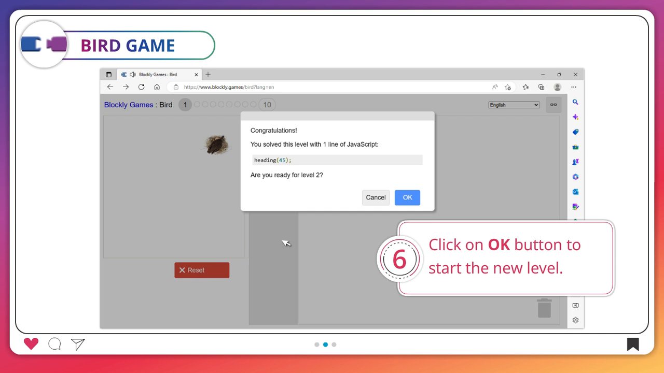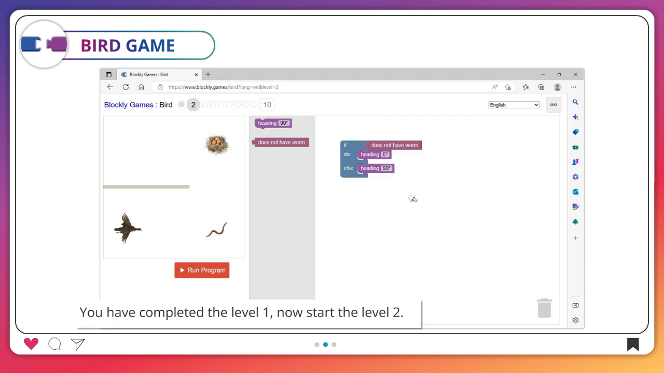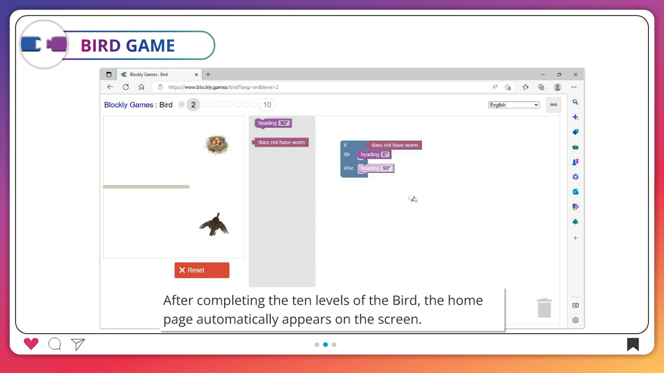6. Click on OK button to start the new level. You have completed the level 1. Now start the level 2. Arrange the blocks and change required values of the blocks as shown below. After completing the 10 levels of the bird, the home page automatically appears on the screen.